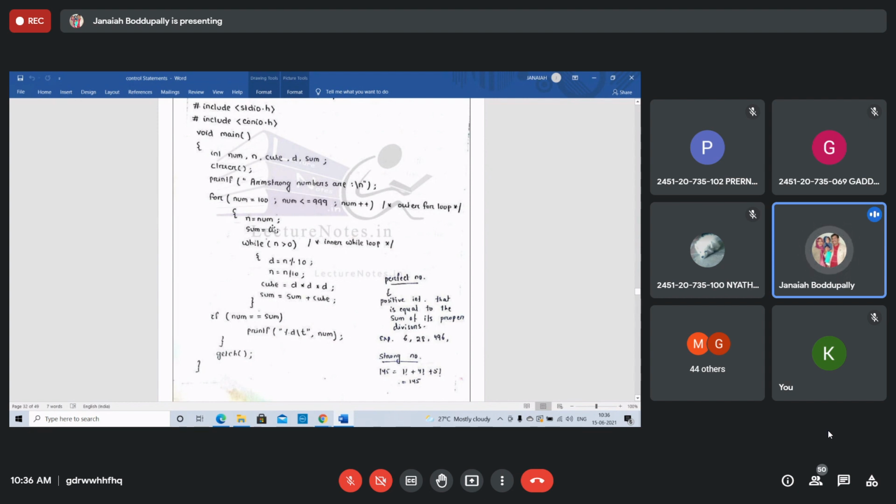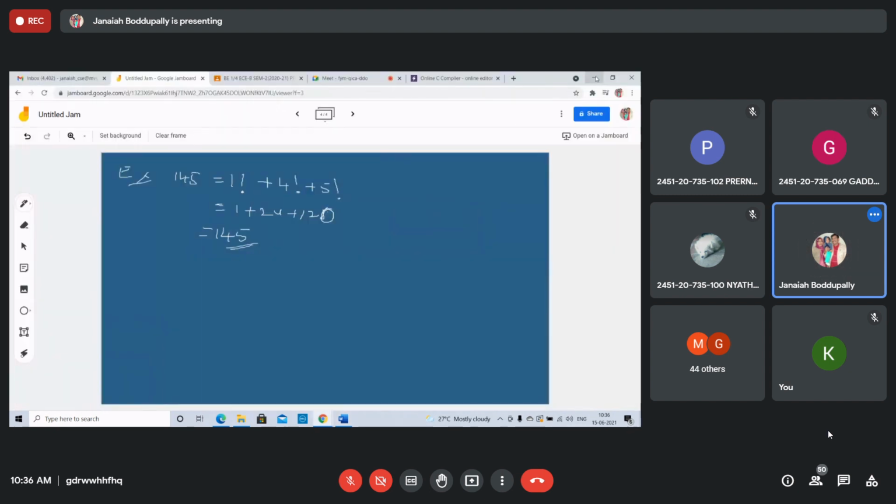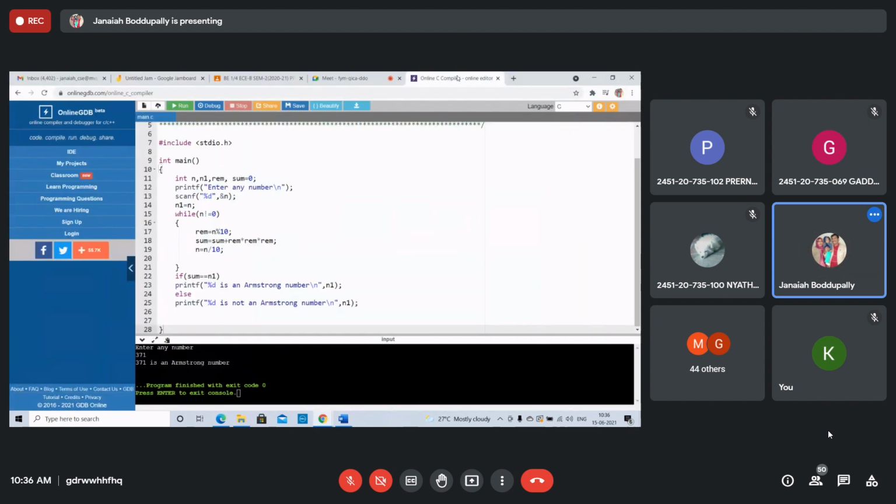But here, whenever the number equals the sum, you print that number. That's it. You can change the same program, for example up to 100. We give the condition n not equal to 0. It will give more Armstrong numbers, however many you get.